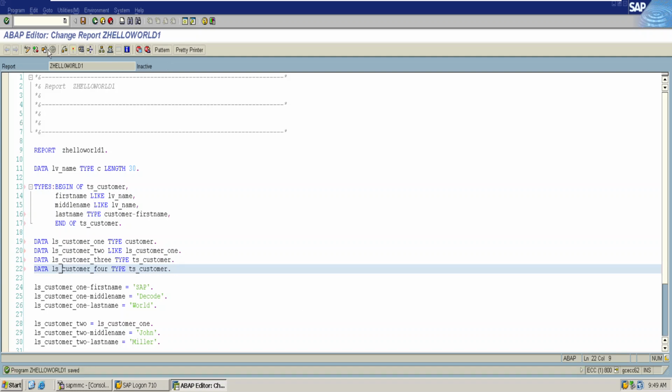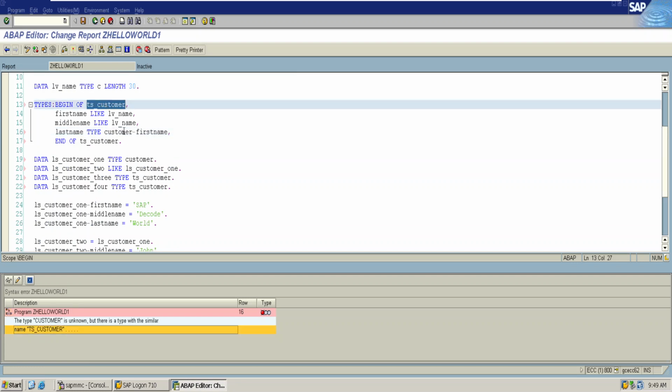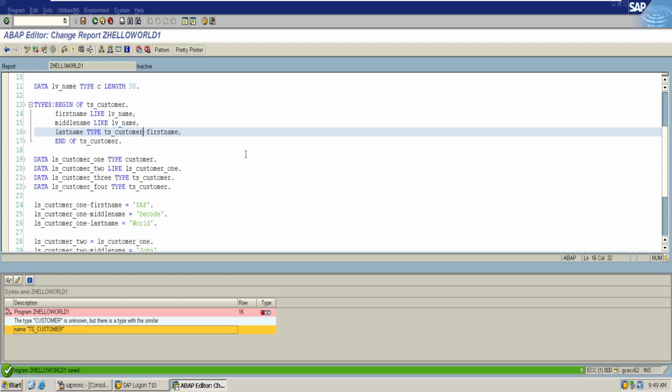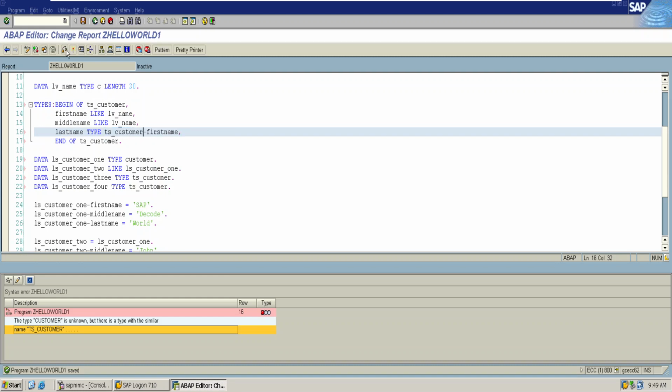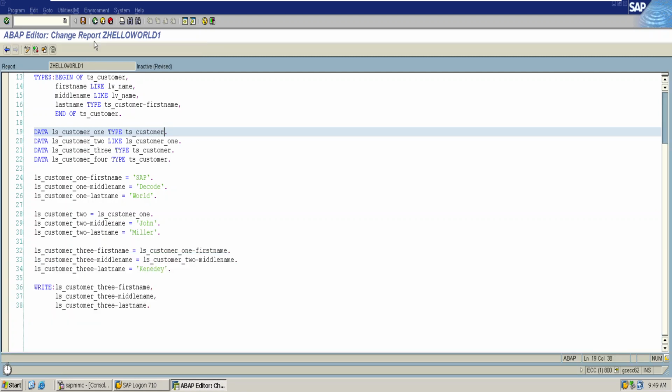Activate, check for any syntactical errors. Customer is unknown. Okay, it is throwing an error. Customer is unknown. Customer, right, activate and then execute. Fine.